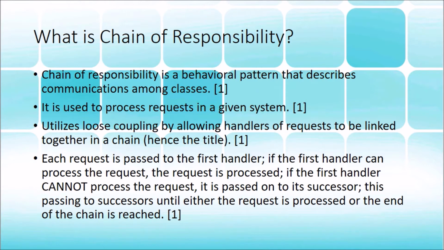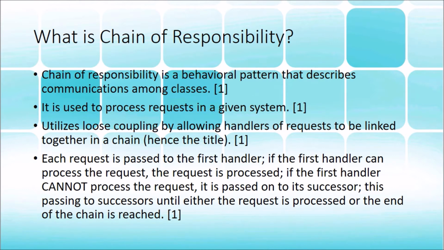This final bullet point here, I'm just going to go ahead and read because I think it really captures the essence of what the chain of responsibility is. Each request is passed to the first handler, and if that first handler can process the request, then the request is processed. If it cannot, then it is passed on to a successor. If its successor cannot process that request, then it's passed on to the next one.